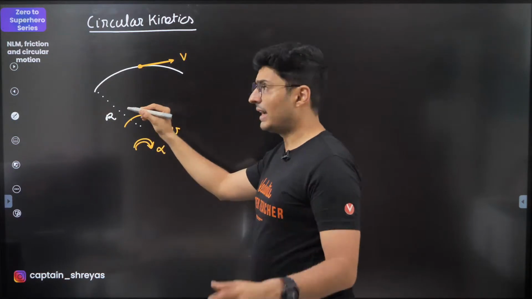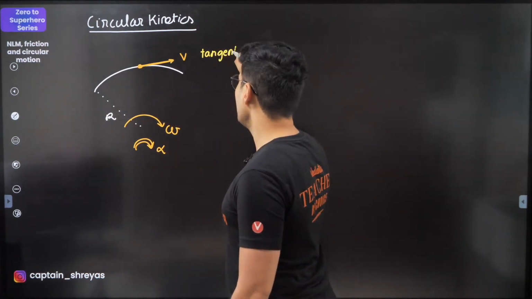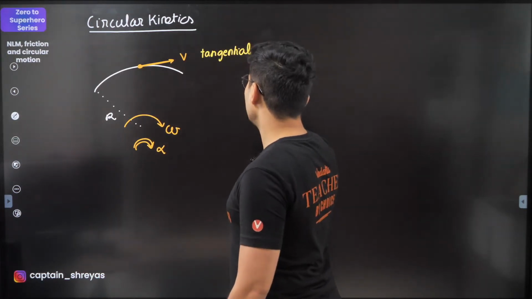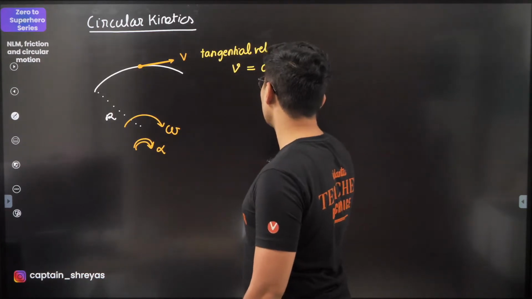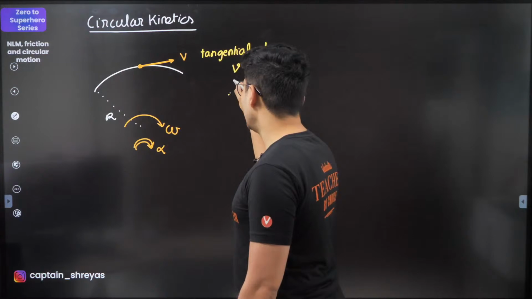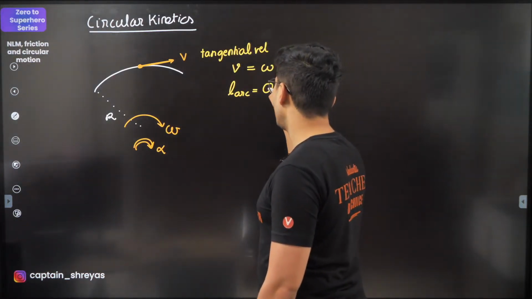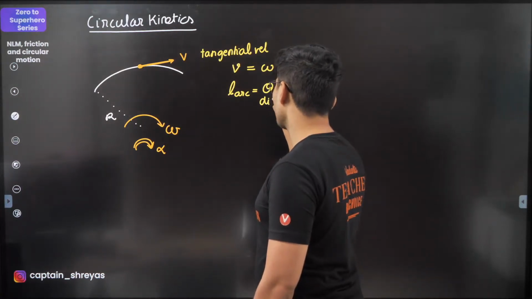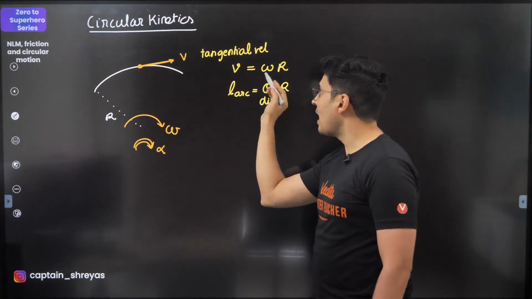V is also called your tangential velocity. And this v is basically omega into r. It's also easy to see that the length of the arc covered is radius into the angle displaced. L is r theta, v is r omega.